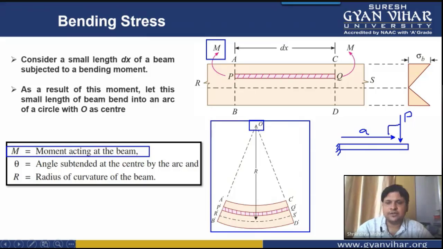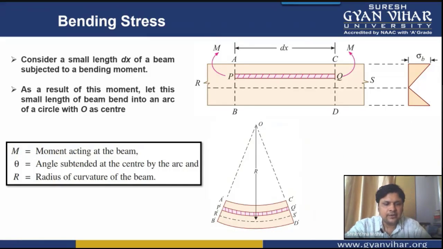So this load P into A will give you the value of bending moment. Let this bending moment be represented by capital M.